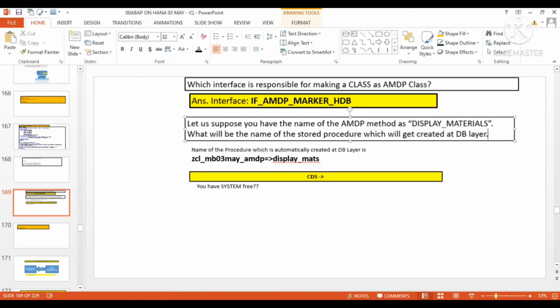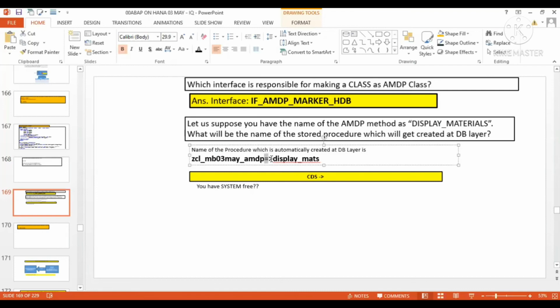The name is going to be this: the name of the class, then an equal sign, and then a greater than symbol, like this.